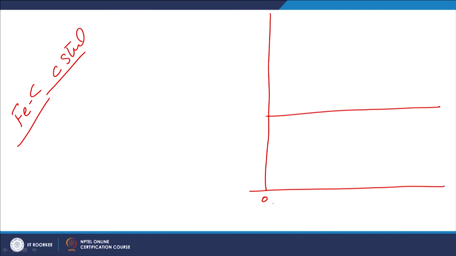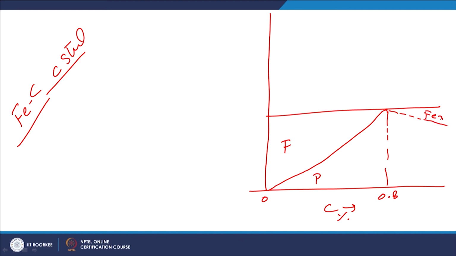With carbon content on the x-axis, as we increase carbon there is an increasing fraction of pearlite and a decreasing fraction of ferrite. Pearlite will become 100% at the eutectoid point at 0.8% carbon and ferrite will become 0, and higher carbon content leads to the presence of proeutectic Fe3C, that is cementite, and the pearlite percentage keeps decreasing after that.